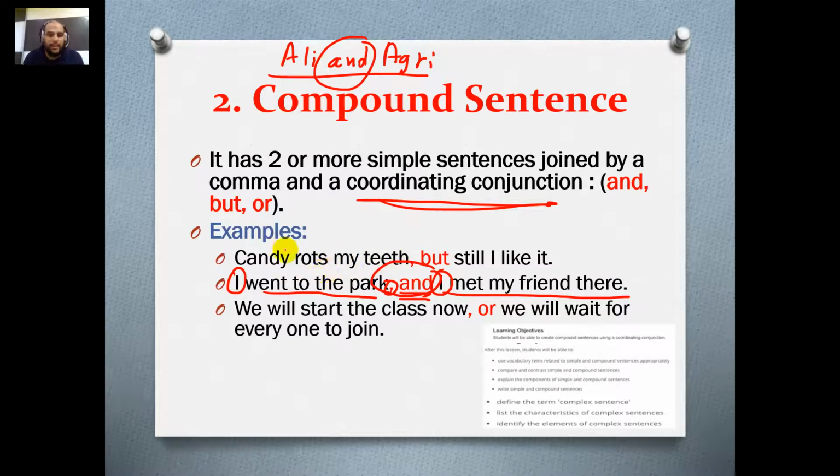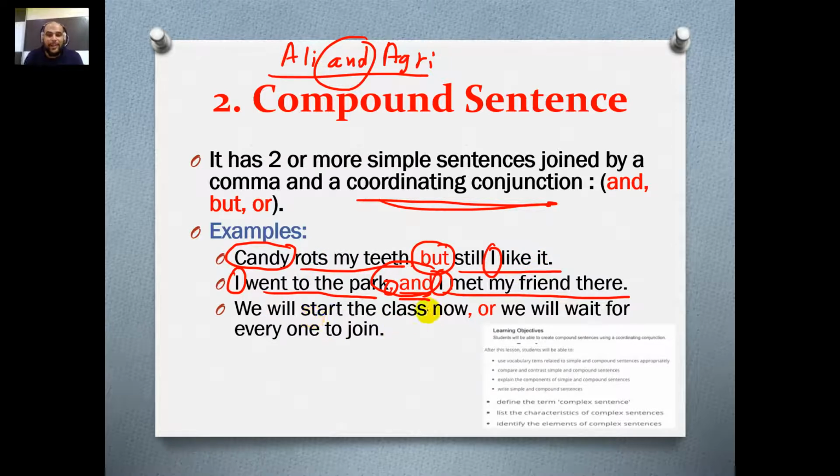Candy rots my teeth. Candy, subject, rots my teeth, complete predicate, but, a coordinating conjunction. Then, still I like it. I have a subject and I have a complete predicate. So, two subjects, two complete predicates, and the coordinating conjunction. That's what we call a compound sentence.